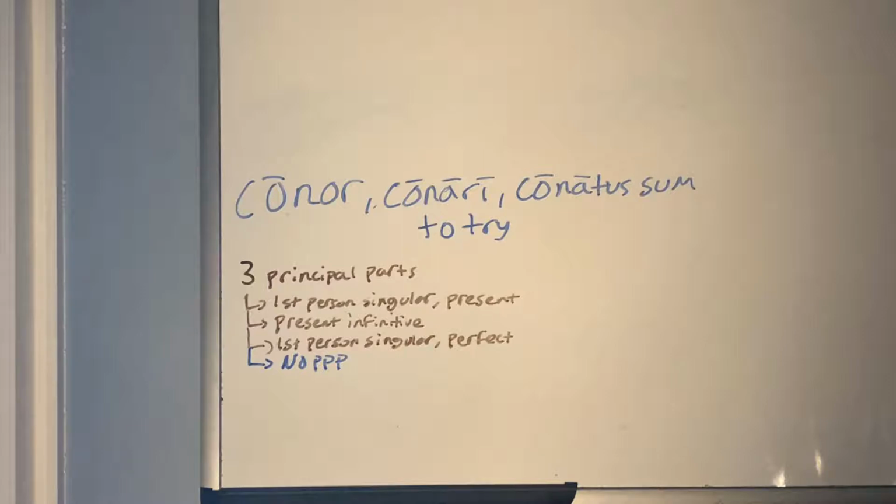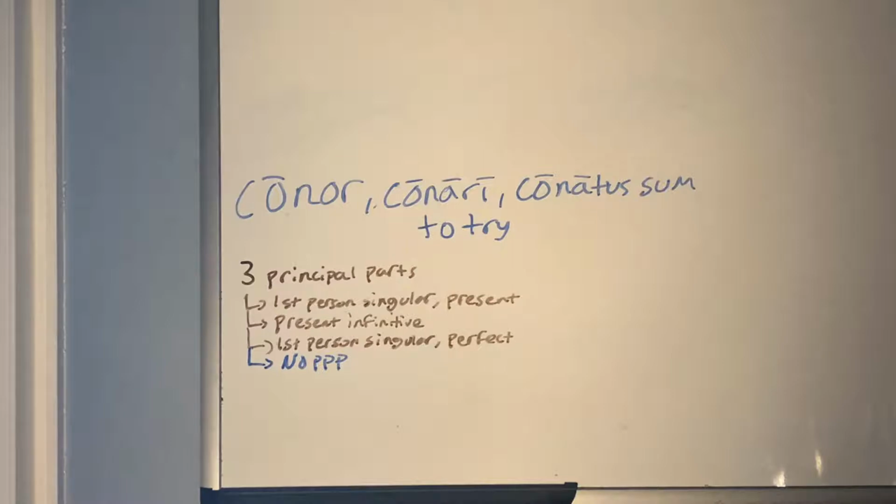So that's the main thing that you are going to notice when you look at this in a dictionary. Now that I have a dictionary entry of a deponent in front of us, I want to make some points that I was making earlier about how deponent verbs might have passive endings, but they are translated actively. To start, let's take a look at the infinitive, conari.